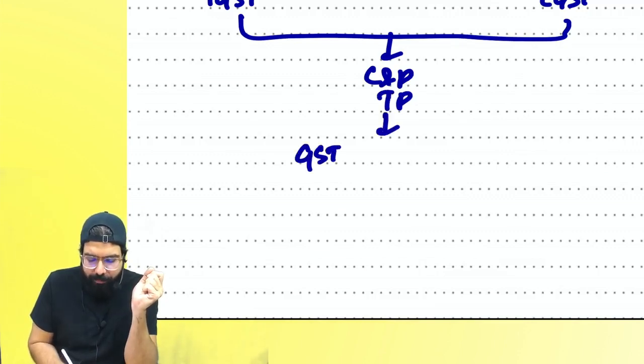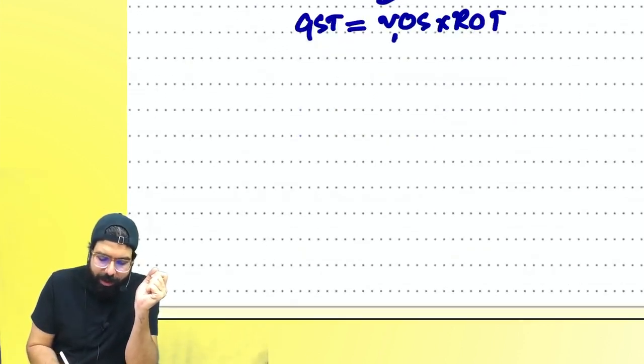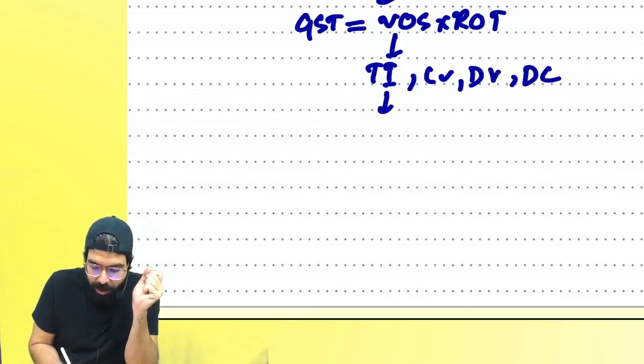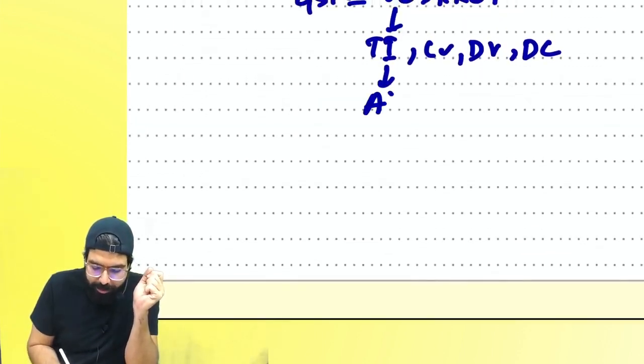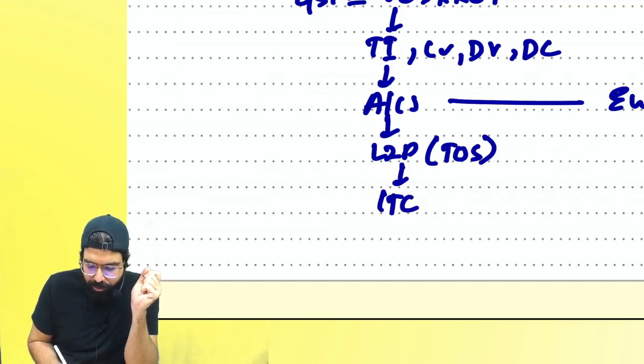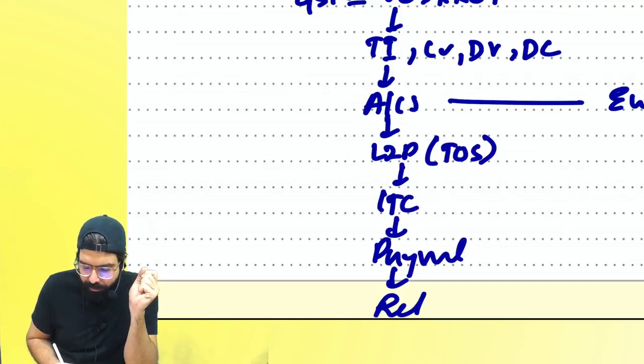How will he collect? Calculate value of supply into rate of tax. Once he calculates, he will go ahead and raise tax invoice, credit note, debit note, and delivery challan. And now he will go ahead and maintain accounts and records and send the goods with the help of e-way bill. Now liability to pay will come. It comes at the time of supply. You will use your input tax credit. Remaining amount you will make the payment and file the return.